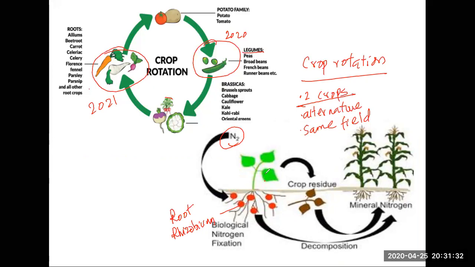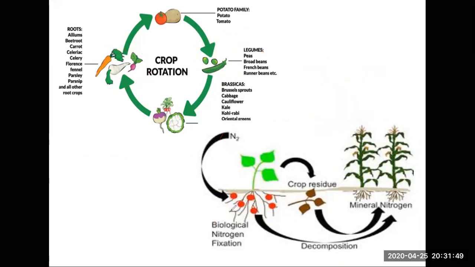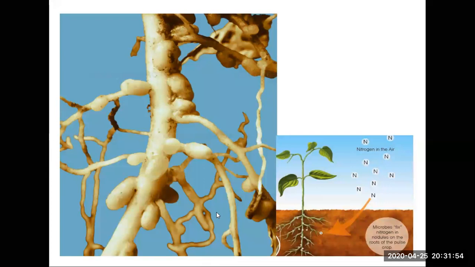What's the advantage of crop rotation? In crop rotation, the legumes give more nitrogen compounds and increase the fertility of the soil because they have roots with rhizobium bacteria, which fix nitrogen from the atmosphere. That's the same nitrogen fixing bacteria.